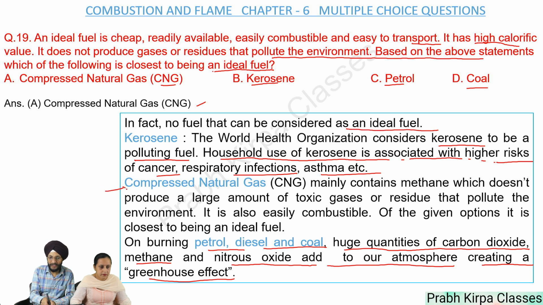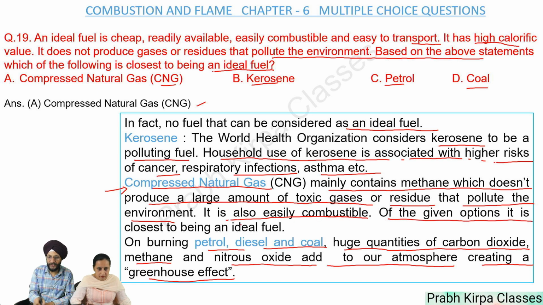Now we discuss compressed natural gas, CNG. CNG mainly contains methane, which does not produce a large quantity of toxic gases or residue that pollute the environment. It is also easily combustible. Of the given options, it is the closest to being an ideal fuel.